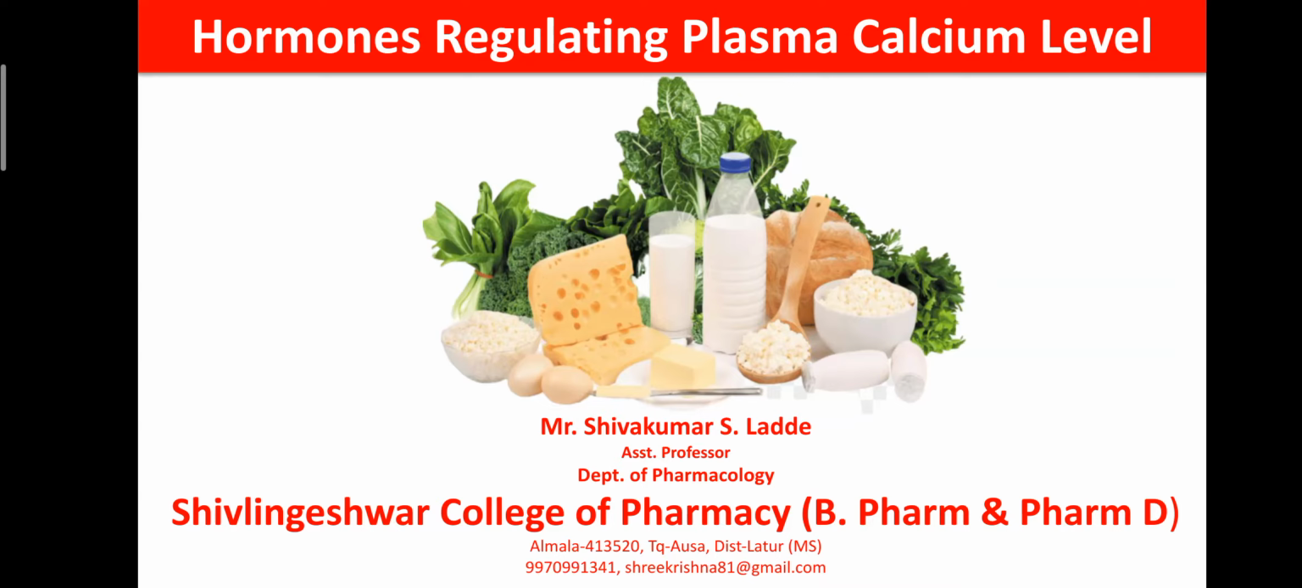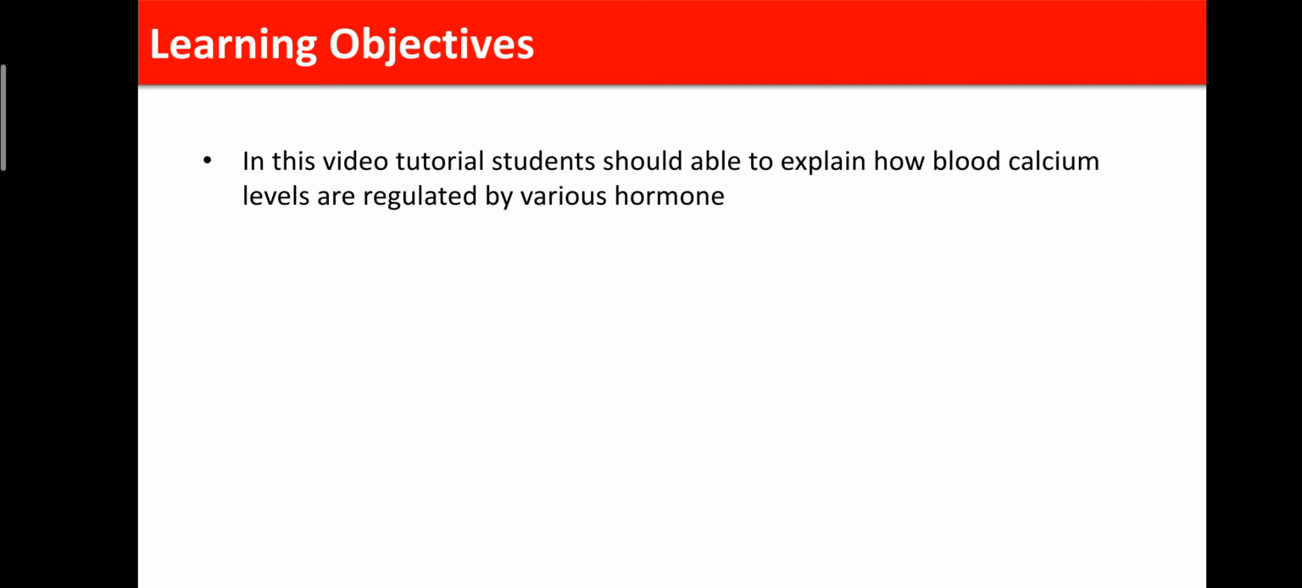So that calcium is regulated in our body. So when it decreases, automatically certain hormones are released, so they can enhance the decreased calcium level. When it is more than normal, then also certain hormones are released, so they can decrease the elevated level of the calcium. So that's why today we discuss the hormones that are involved in the regulation of the plasma calcium levels. So from this video tutorial you should learn how the blood calcium levels can be regulated by the various hormones. So these are the learning objectives of today's video tutorial.